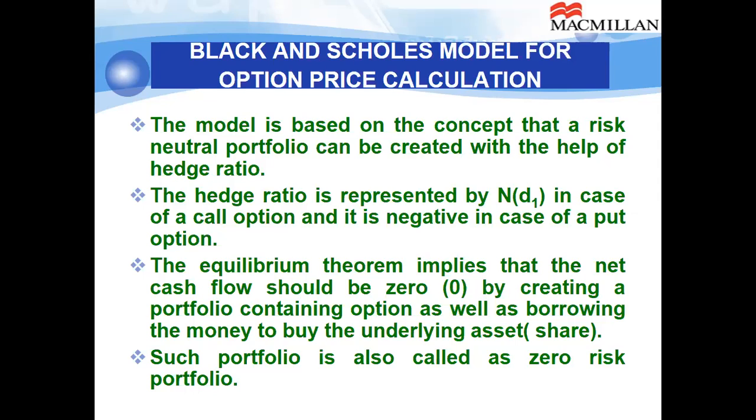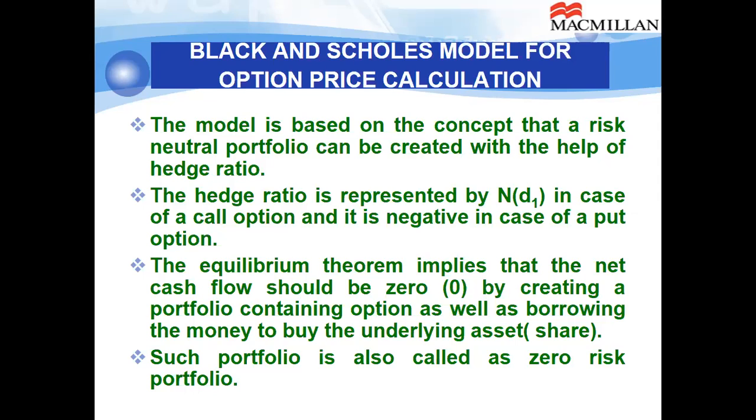If price makes a movement according to the estimated range, you will have no extra loss, no loss. If price moves beyond these ranges, then he will have the loss. And to cover that loss, we go for dynamic delta hedging, which I have discussed in the delta hedging topic. So that is the hedge ratio.